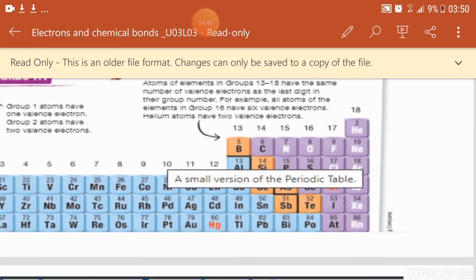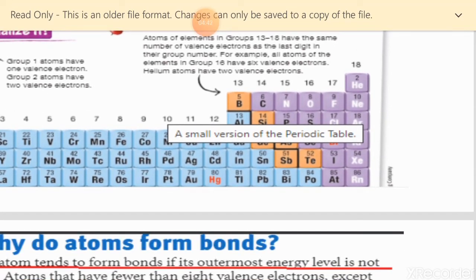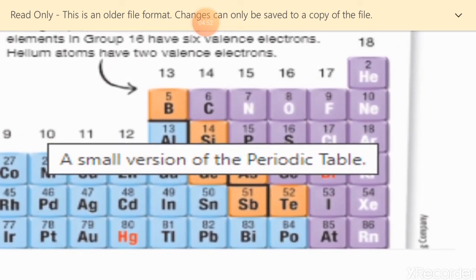Another thing I have to talk about is the group 18. Group 18 is a very special group. Why? Because it includes the gases that have full outermost energy level. All the gases here, they have 8 electrons in the outermost energy level, so they don't need any reaction.